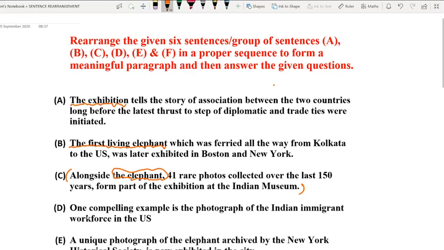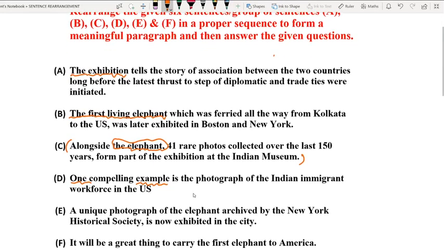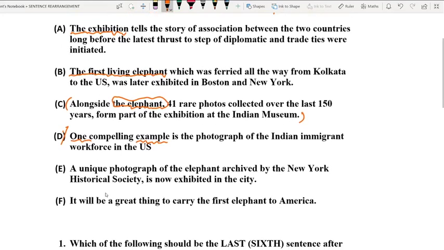Okay, so now we are moving on to D. One compelling example. One example. See, it is quite clear that the question of example comes only when we start discussing something on a particular concept. Without any particular concept, the question of example does not arise, and hence this also stands eliminated. I mean, option number D cannot be the first sentence anyhow.